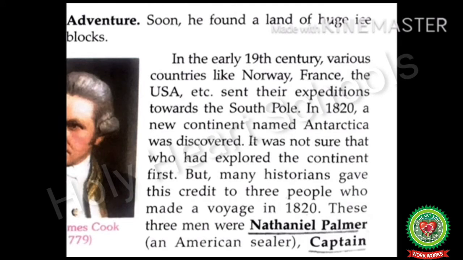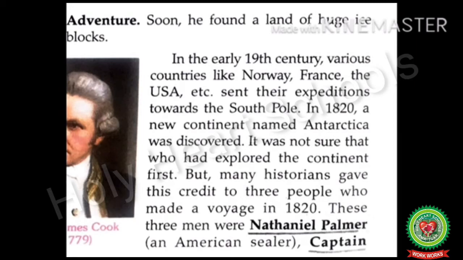In the early 19th century, various countries like Norway, France, the USA, etc. sent their expeditions towards the South Pole. In 1820, a new continent named Antarctica was discovered.